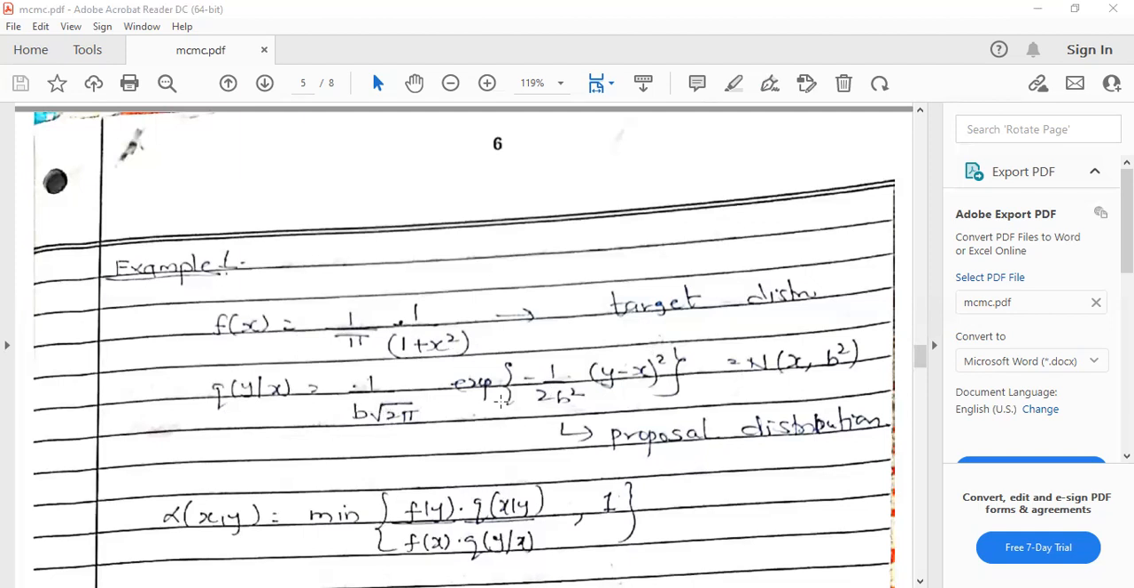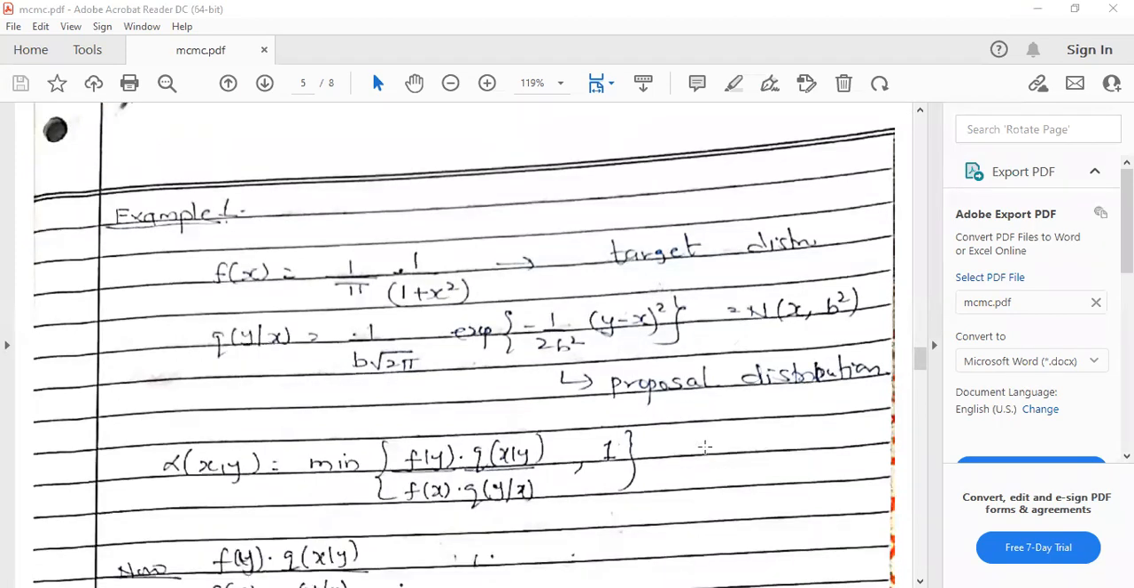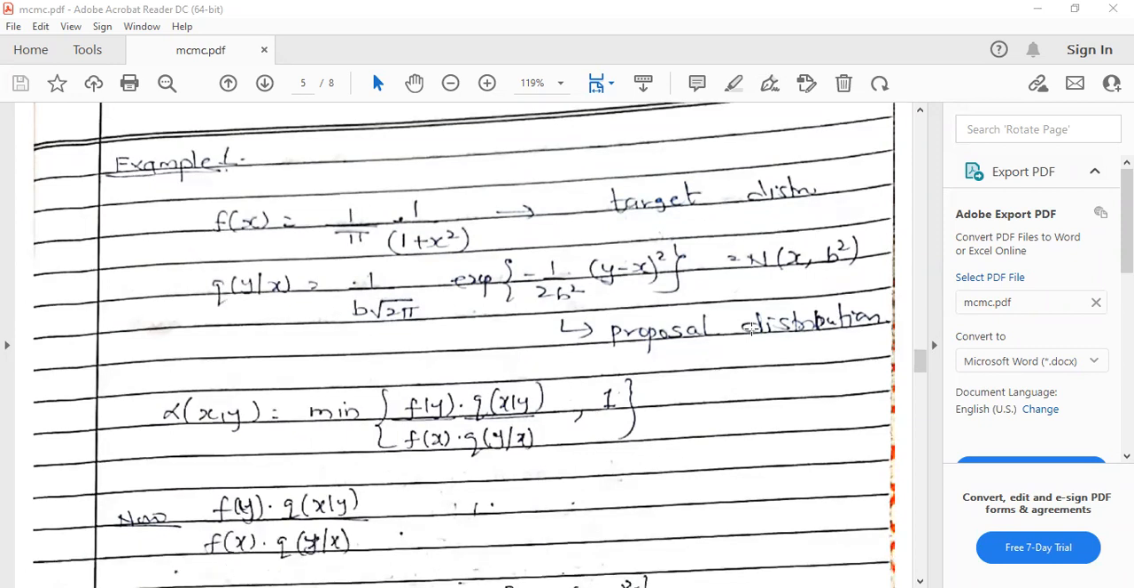So you have to consider the normal as your proposal distribution. These two distributions are supposed to be given to you, otherwise you cannot consider them. Everybody would consider a different proposal, and then it would be difficult.